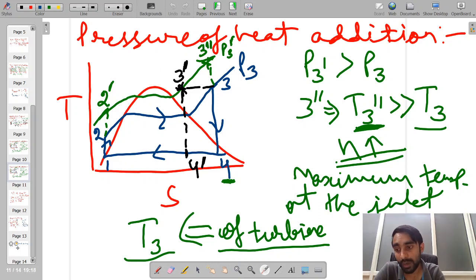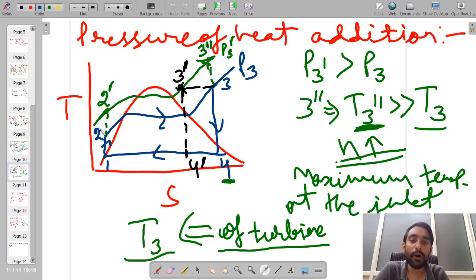Okay. Now, what is a supercritical cycle? We all know from our earlier lectures that the point at which both the saturation liquid and saturation vapor lines meet is something known as the critical point. And when we operate our boiler pressure below the critical pressure, that is something known as a subcritical cycle.